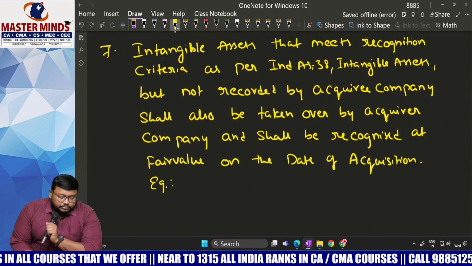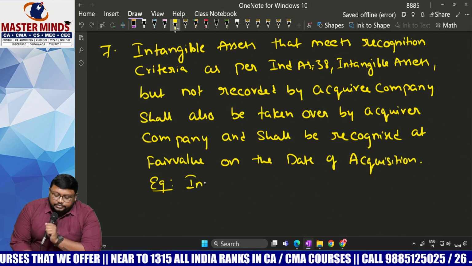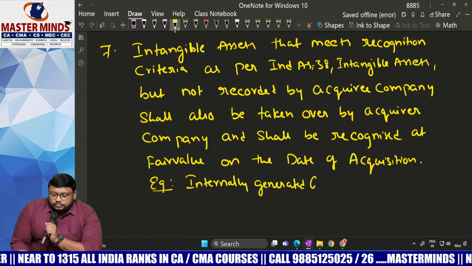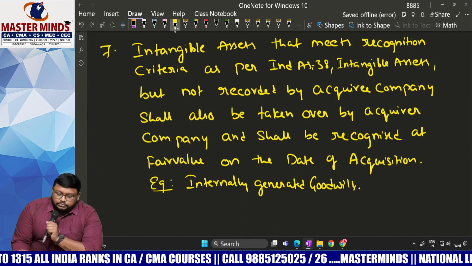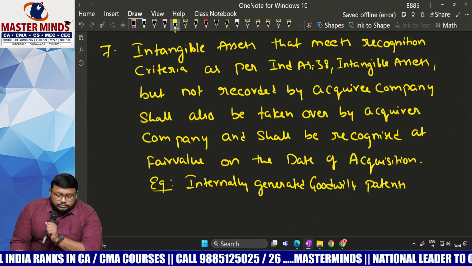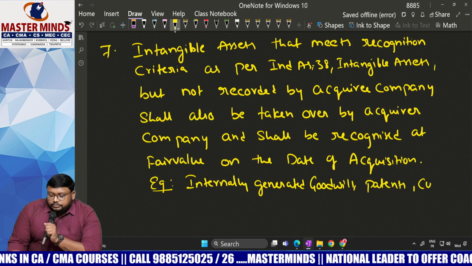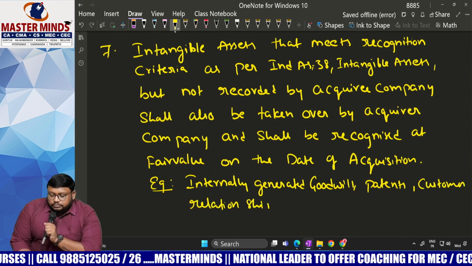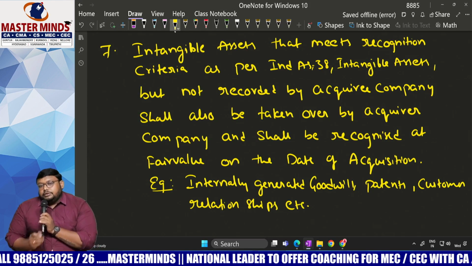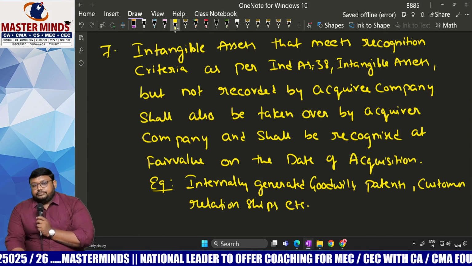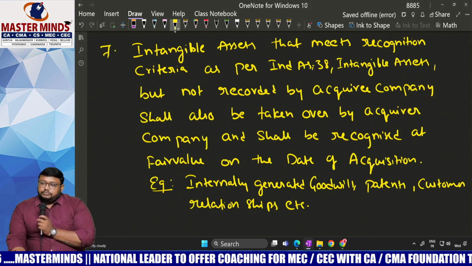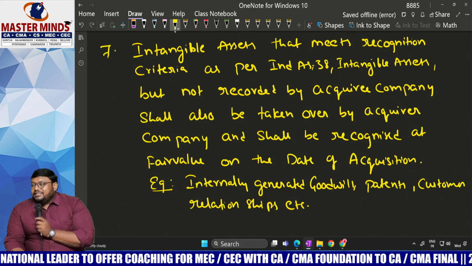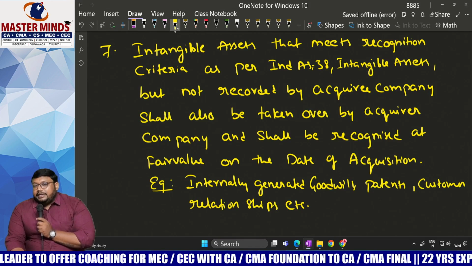Examples: internally generated goodwill, patents, customer relationships, etc. Patents here means generally we are doing some research and development and we are taking a patent on that work.